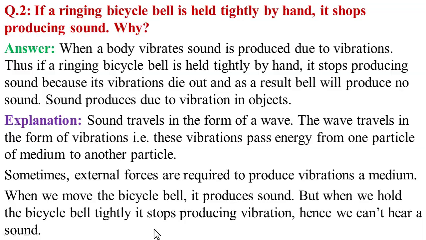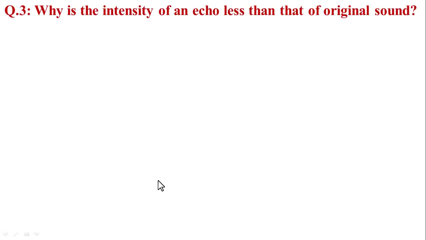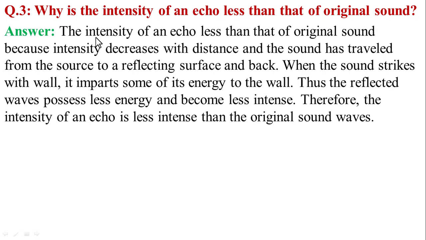Now, in question number 3: why is the intensity of an echo less than the original sound? We can answer this question: the intensity of an echo is less than the original sound because intensity decreases with distance. Intensity of sound is inversely proportional to distance. When distance increases, the intensity of sound decreases.